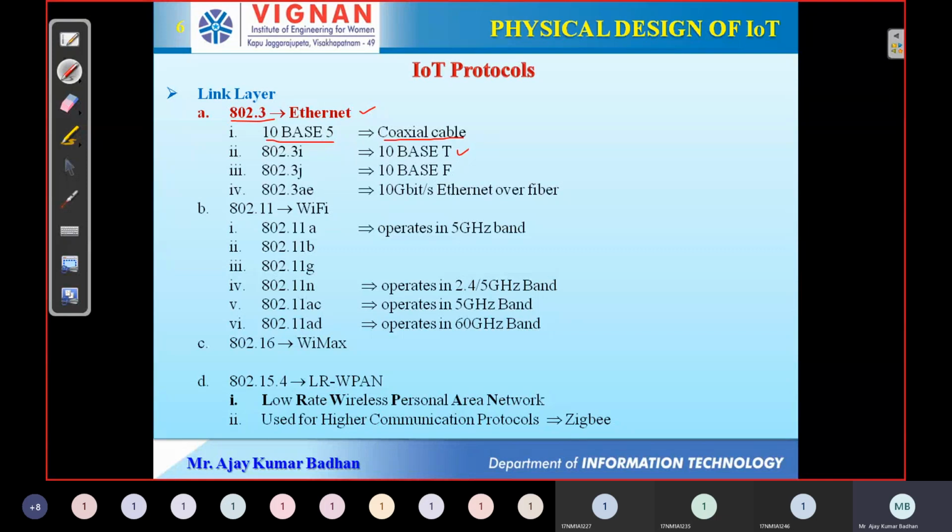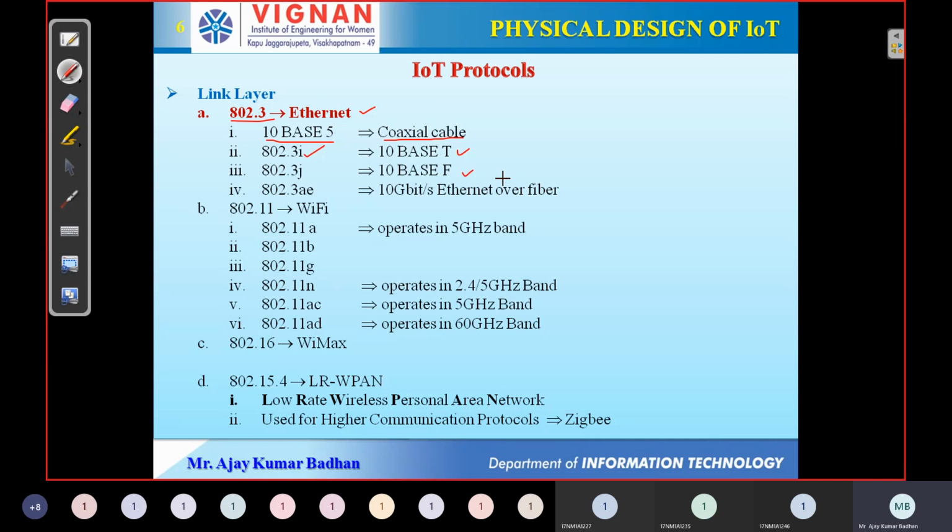After that, we come across something called 10BaseT. T is twisted pair, and the IEEE name for this is 802.3i. This is something new we are discussing. Every cable will have an IEEE name, so that we are providing here. After twisted pair comes fiber optics. This is used in order to transmit the data at a very high speed.